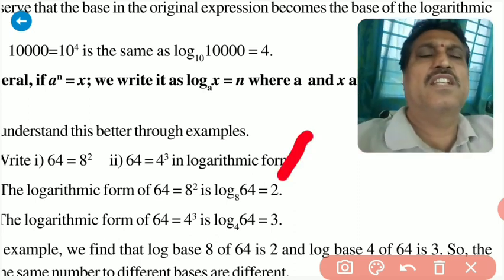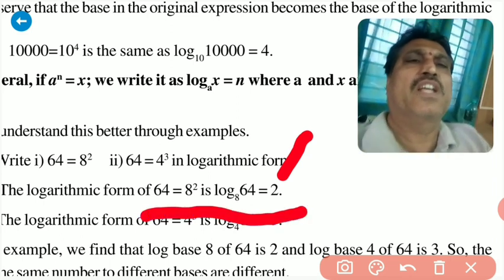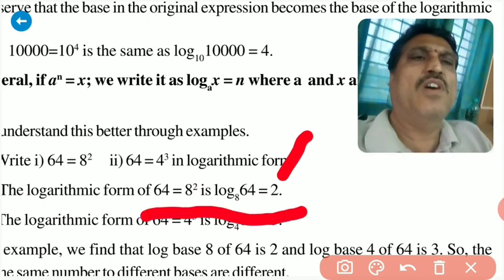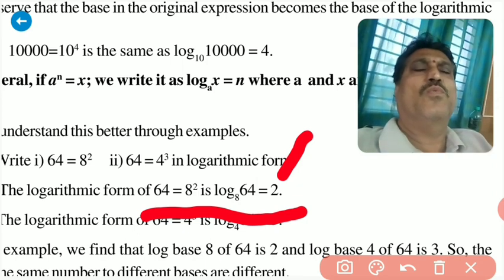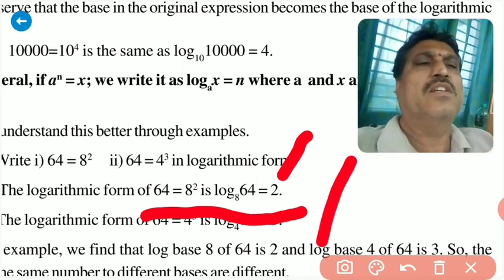So see here, 64 is equal to 8 square is the exponential form. Log 64 to base 8 is equal to 2 is the logarithmic form.